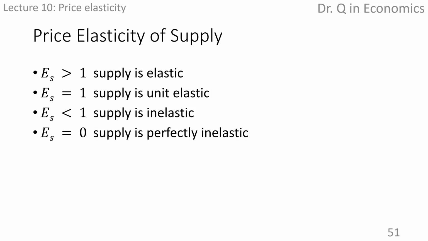The categorization of price elasticity of supply is consistent with the ones for demand. When the elasticity coefficient is larger than 1, supply is elastic; equals 1, unit elastic; smaller than 1, inelastic. When the coefficient is equal to 0, supply is perfectly inelastic.